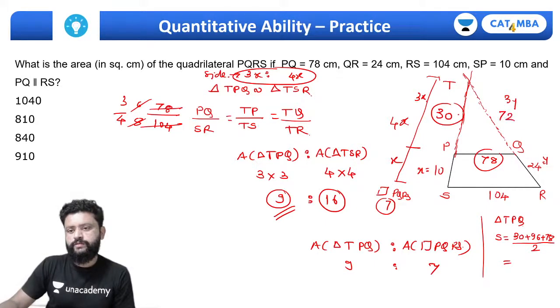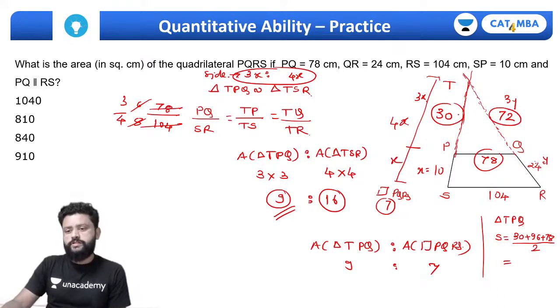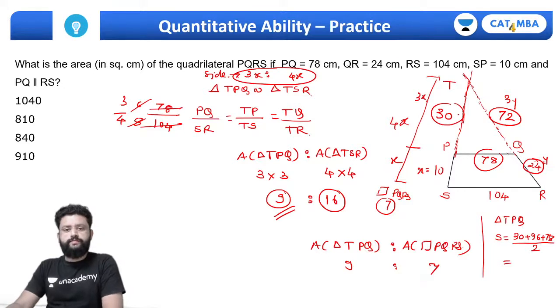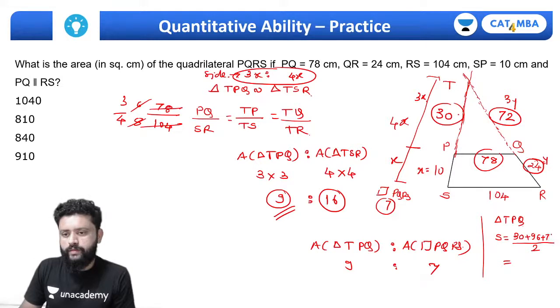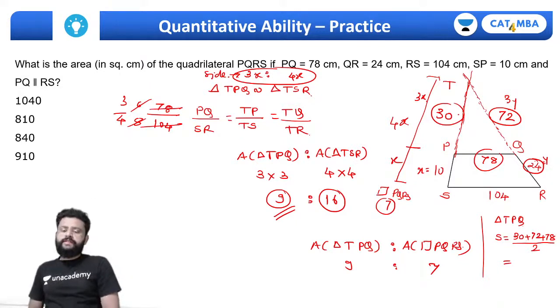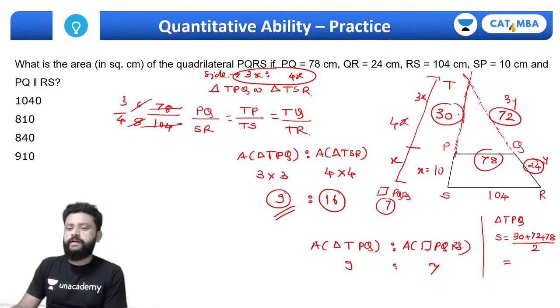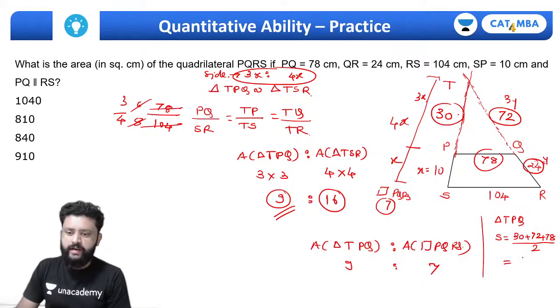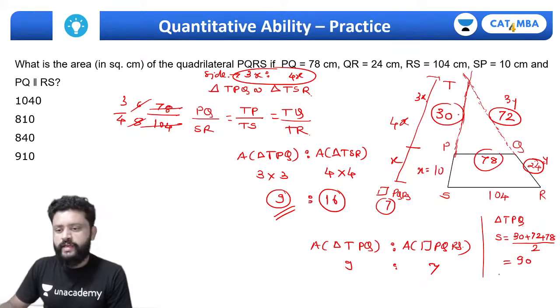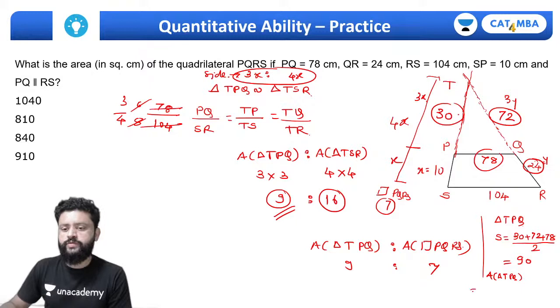This should be 72, because this is 24, this must be 72. So it's not 96, it's 72 plus 78. 80 and 70 is 150, and 30 is 180, half of which must be 90. So the area of triangle TPQ we can find from Heron's formula.